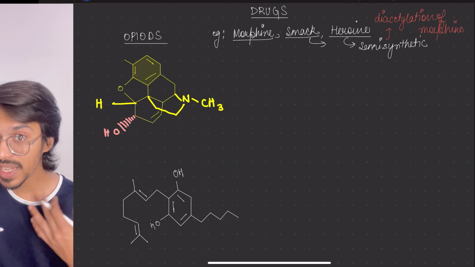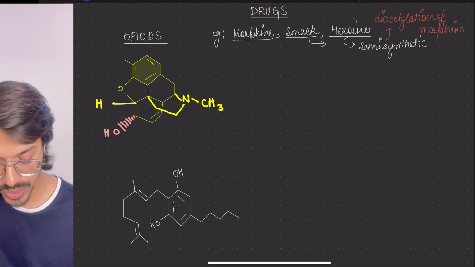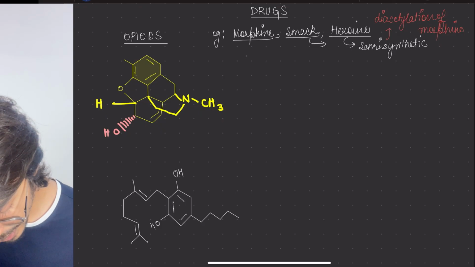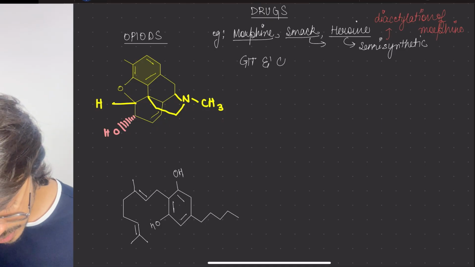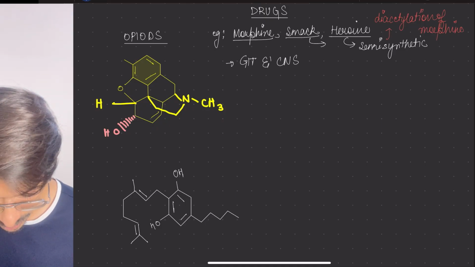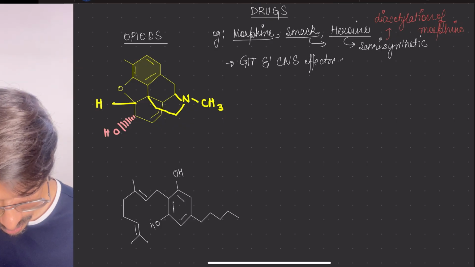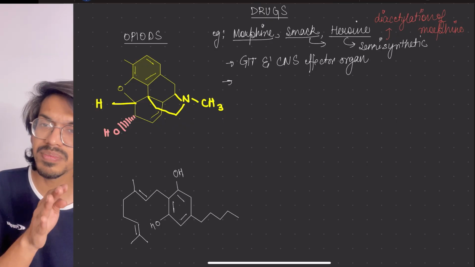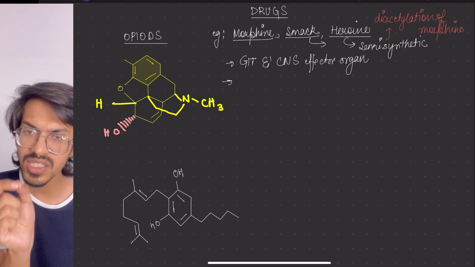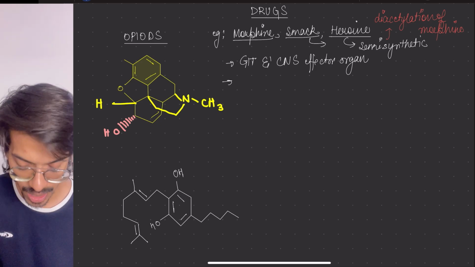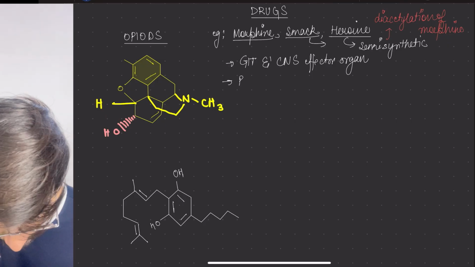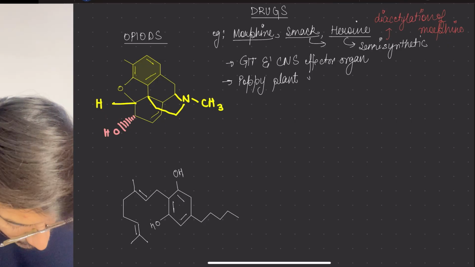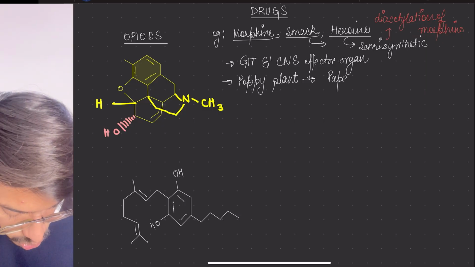Okay, now the next question is, what are the organs which get affected by it? So remember it: your GIT and central nervous system are the effector organs. Next thing, from where do we get it? We get it from the latex. Latex is a kind of substance which is released from the plant. The plant is the poppy plant, and its scientific name is Papaver somniferum.